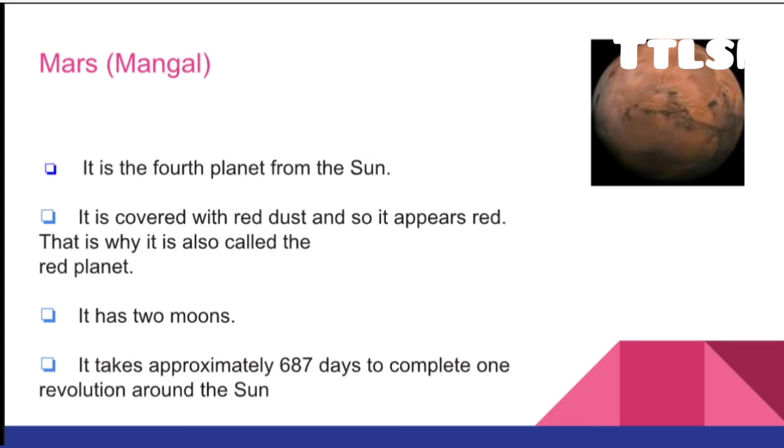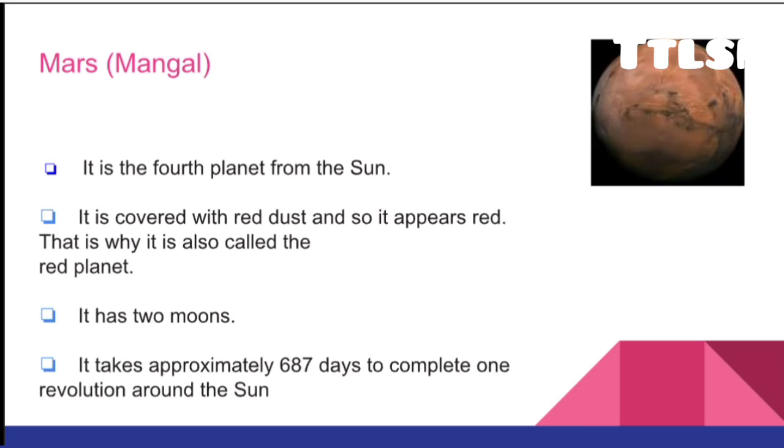Now Mars. Mars means Mangal in Sanskrit. It is the fourth planet from the sun. It is covered with red dust, and so it appears red. That is why it is also called the red planet.